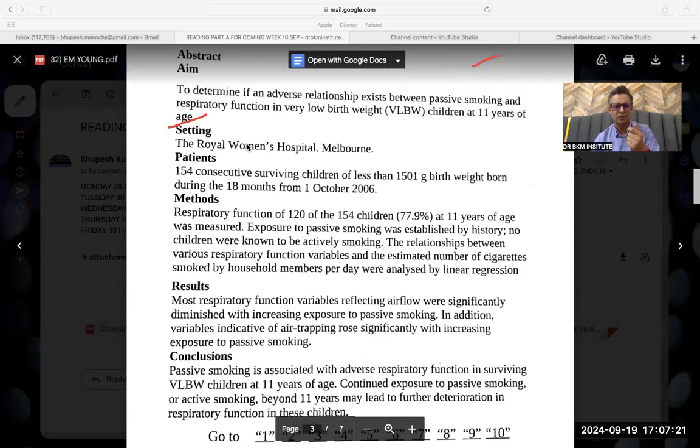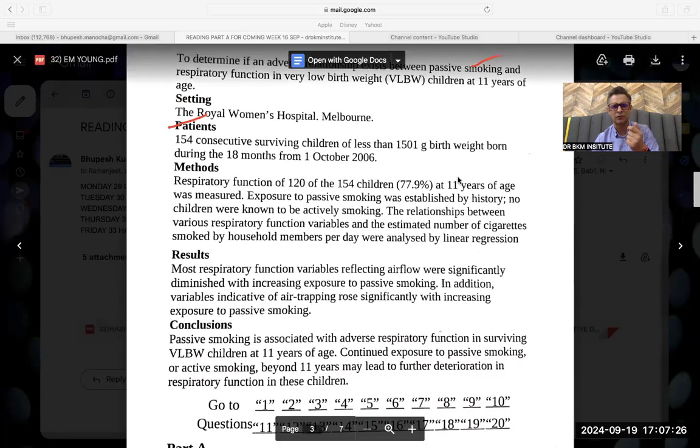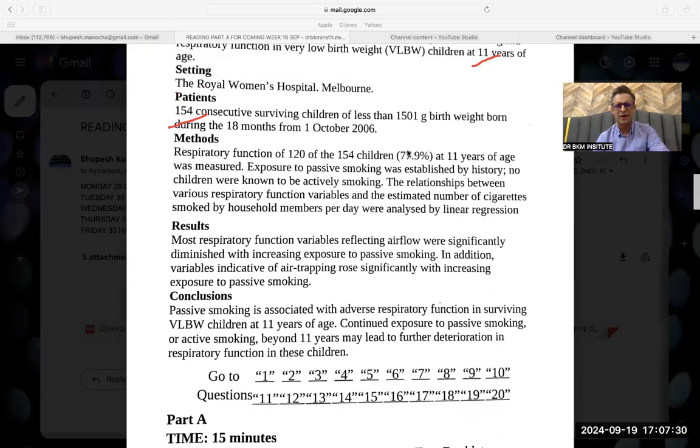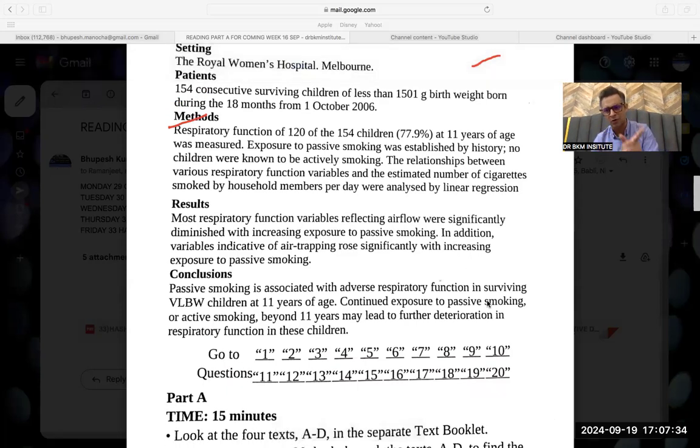Now, Royal Women's Children's Hospital, question 1 to 5. They're talking about weight, respiratory function, air trapping. You have to understand in which paragraph. Then again, there is passive smoking. So now I am confused between passive smoking. Which one is the better answer?